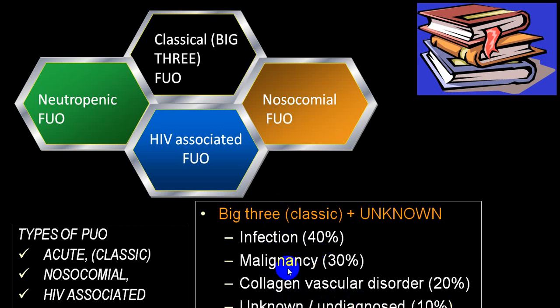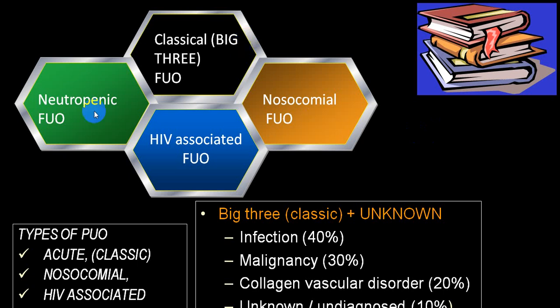Now in all these groups, a good number of times the fever is just marginally elevated, but for more than 3 weeks. And even after a good history, a good examination and routine laboratory tests, you are not able to pinpoint the cause, then we put them into the PUO group.